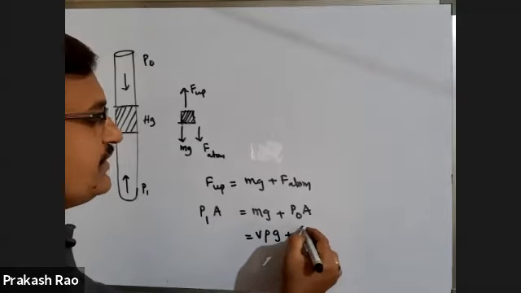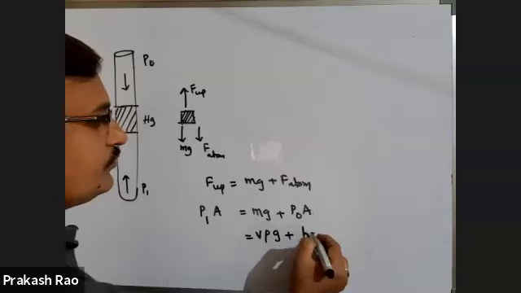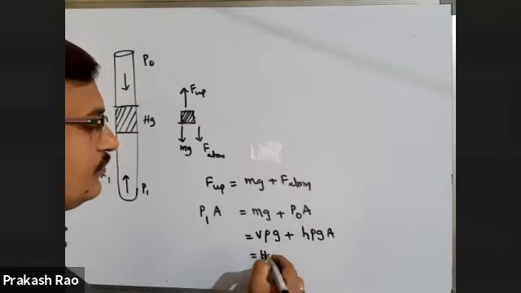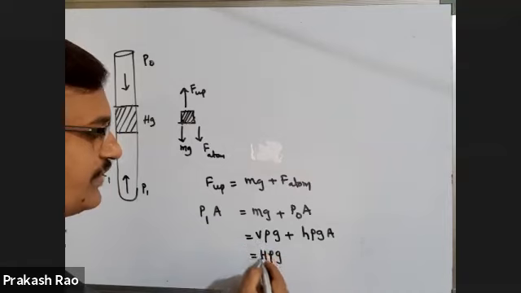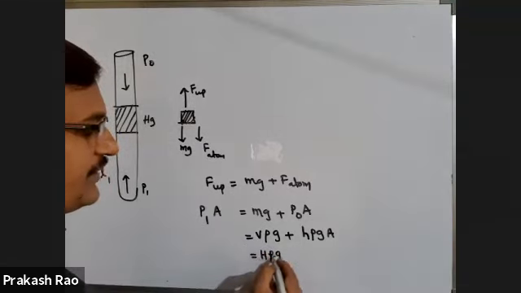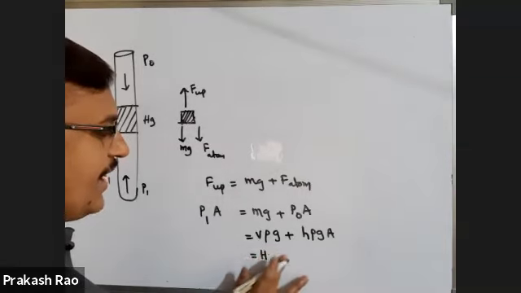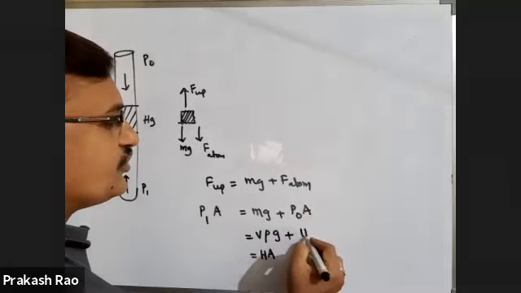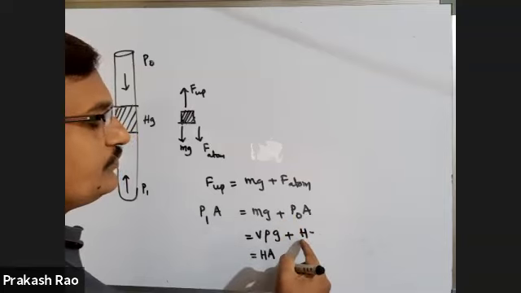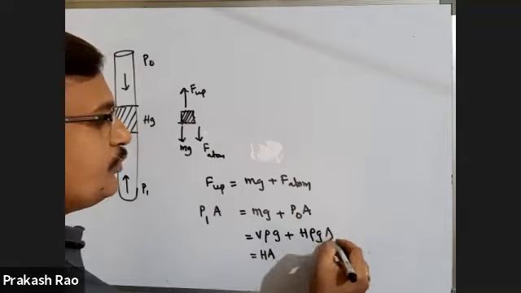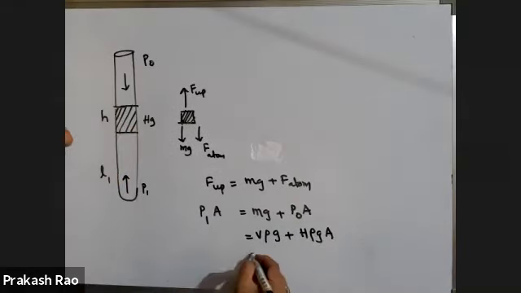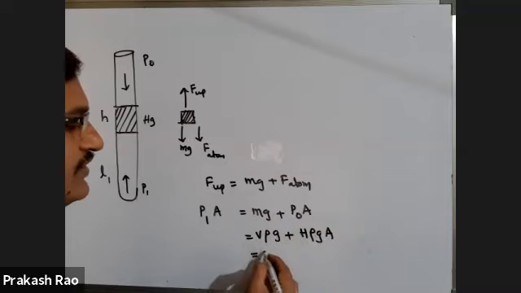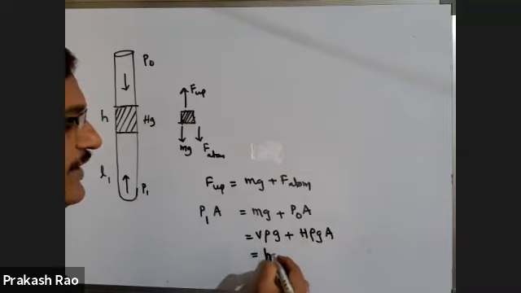Pressure P is equal to H rho g, and atmospheric pressure you can take as H. Here volume I can write as height into area.